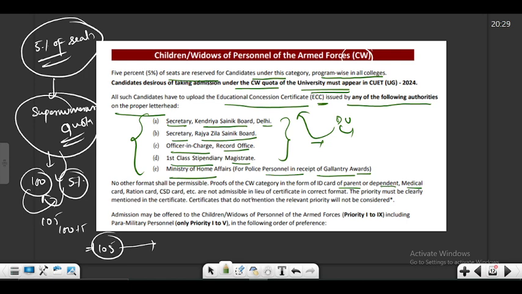Okay, you have your dependent cards, you have your CSD canteen card, etc. So these proofs will not be applicable. Only an educational concessional certificate in the format that's been given.